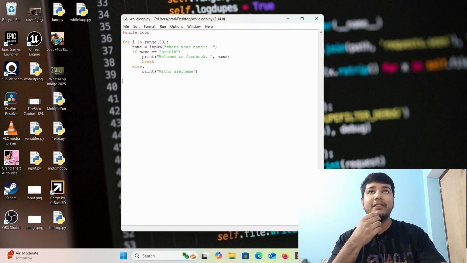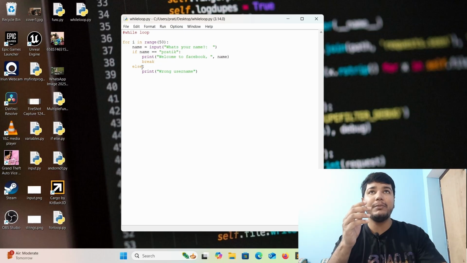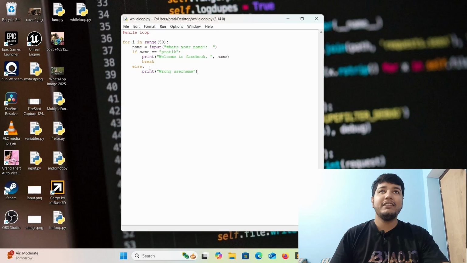So look at the code here. For i in range, it will run 50 times and ask for a name. What's your name? And it will check if name is equal to Pratik. If it is equal to Pratik, it will say welcome to Facebook and break the loop. And if it is not equal to Pratik, it will say wrong username and start the loop again. But here is the problem.